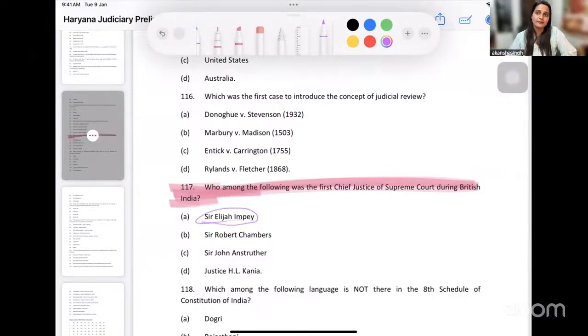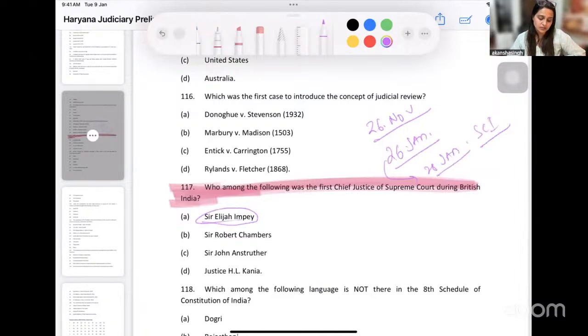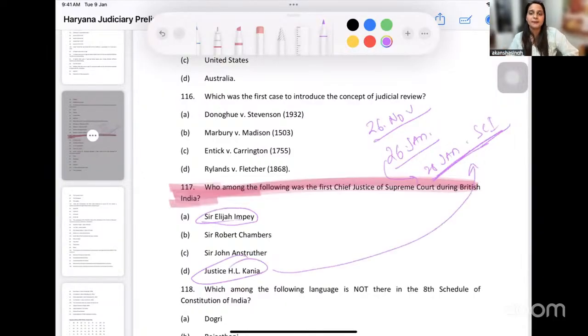After we introduced the Indian Constitution, which was on 26 November, and 26 January is when it came into force. After 2 days, on 28th January, we established the Supreme Court of India and it started working. So the commencement and the first hearing, and here the answer will be H.J. Kania. So, after the independence or before the independence, when it was still regulated by British India, the answers are different.